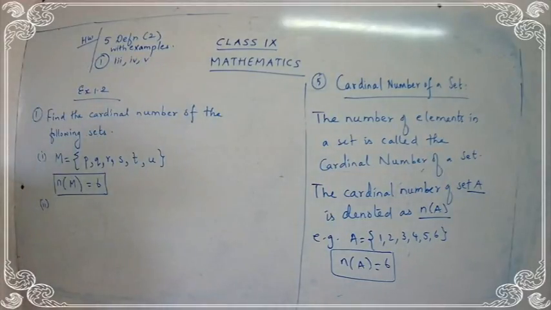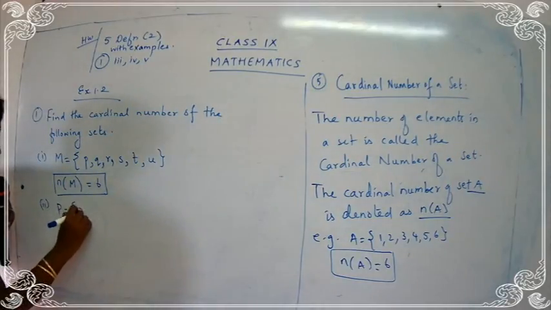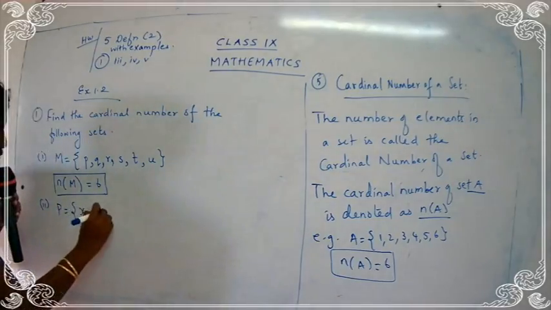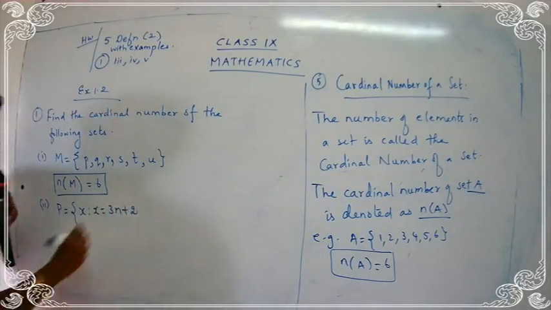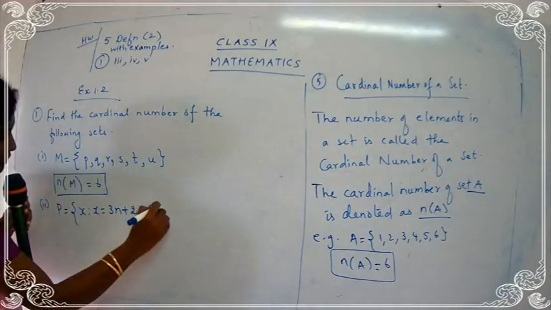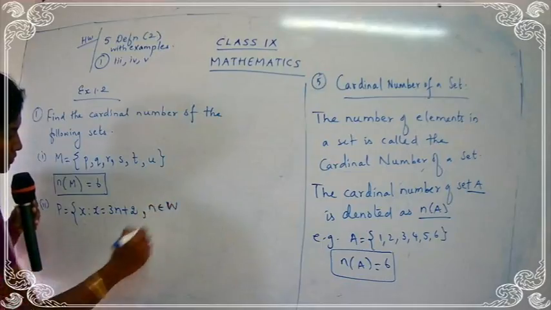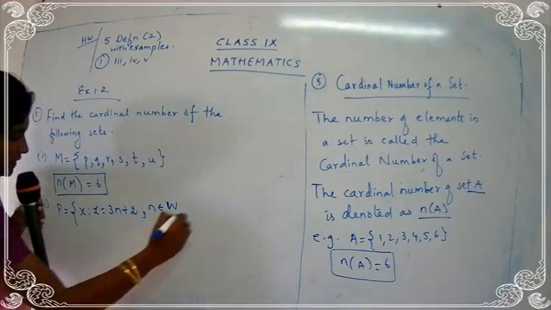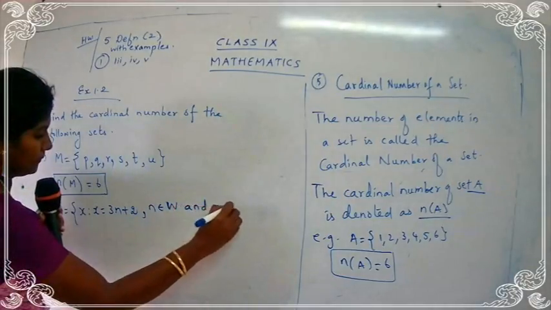Let's take the second subpart. P is equal to {x such that, read it carefully, x is equal to 3n plus 2, n belonging to W, and x less than 15}.